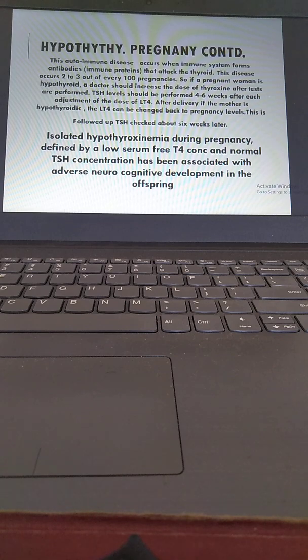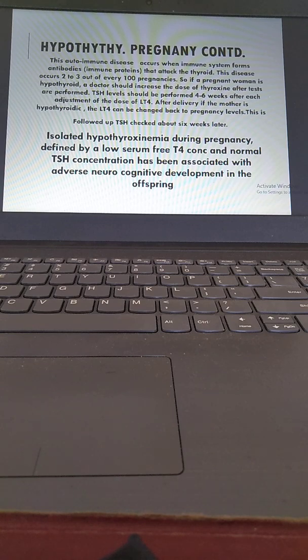TSH levels should be performed 4 to 6 weeks after each adjustment of the dose of levothyroxine. So we have to make these estimations, very important. After delivery, if the mother is hypothyroid, the levothyroxine can be changed back to the pre-pregnancy level. So after the delivery is done, we have to give the dosage as per norms, as the patient was taking previously. This is followed by a TSH check about 6 weeks later.